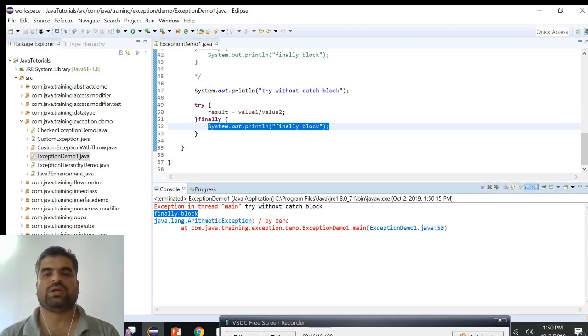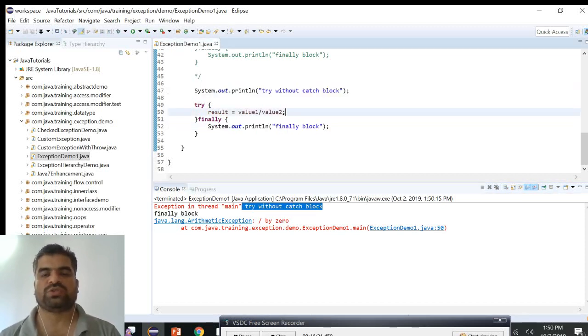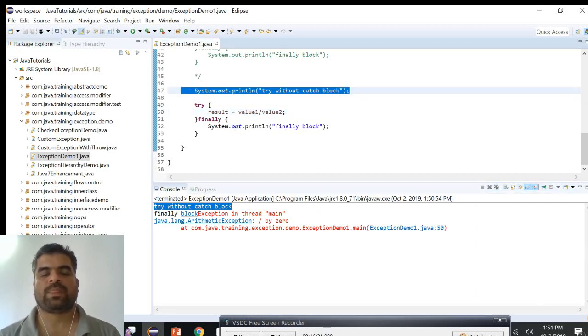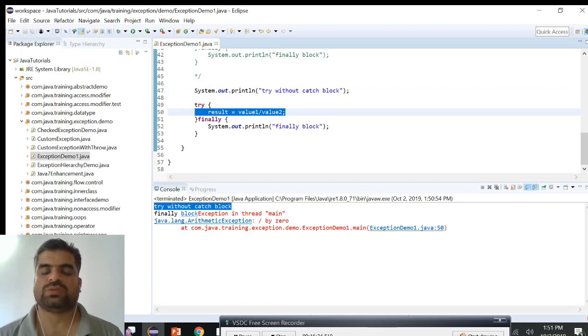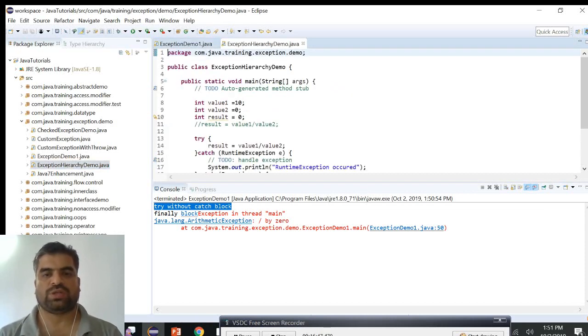Why is this printing at the top, before the arithmetic exception? It's because of the output stream pushing into the console. That's the reason. If you rerun it again, the order may change. This is because of the timing cycles in our system, so don't worry about this. In our case the flow will be like this, the finally block will be executed last only. But in the console, the output stream writes the error a little lower than the actual flow of the code.